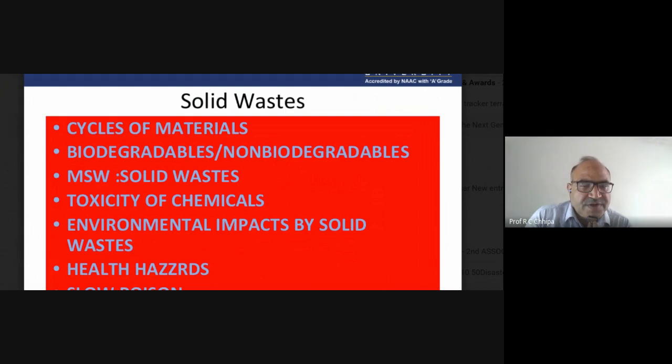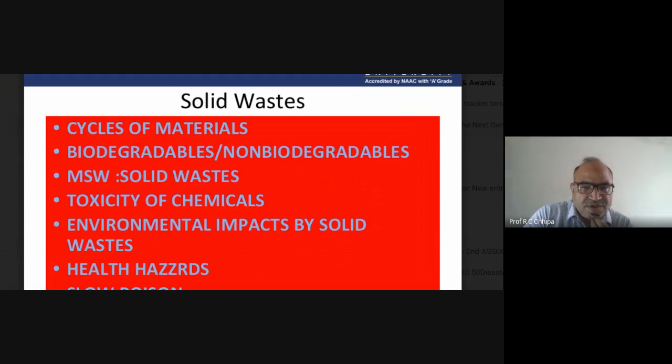Definitely they will degrade the environment when the waste is dumped, because of non-biodegradable material. Such material must be banned. Recently, and many years ago, polythene was banned because it remains as such and is not biodegradable. Therefore, that is one of the environmental effects of solid waste.